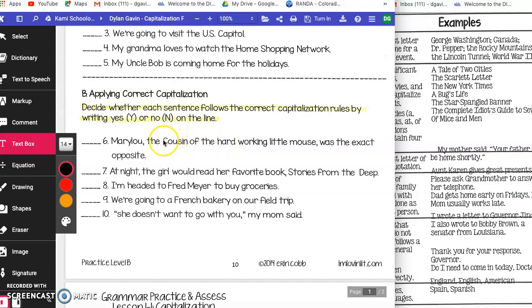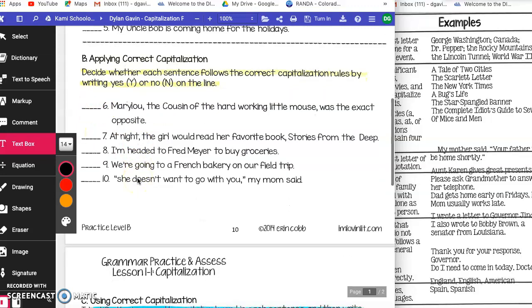The cousin of the hard-working little mouse was the exact opposite. Find the words that are capitalized. We see cousin is capitalized. Cousin does not need to be capitalized. Okay, if a name followed it, then yes, it would be. But since it does not need to be capitalized, it does not follow the correct capitalization rules from my notes over here. So I would write a no or an N on the line for number 6. Okay, then work through 6 through 10.